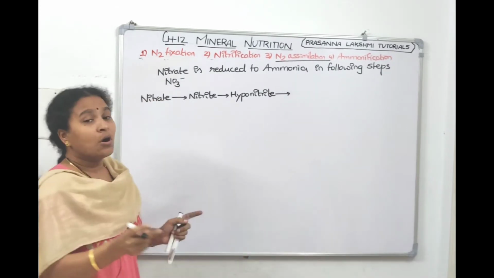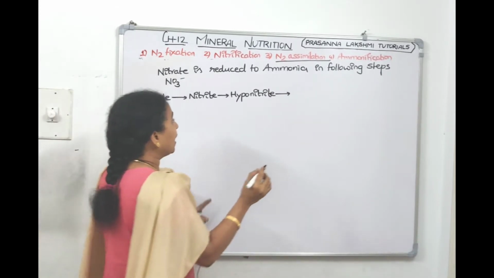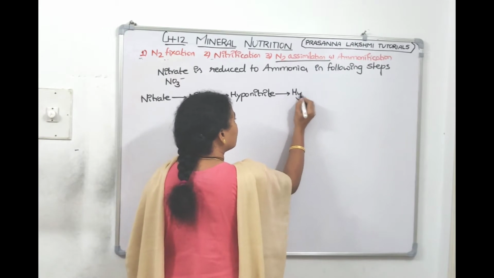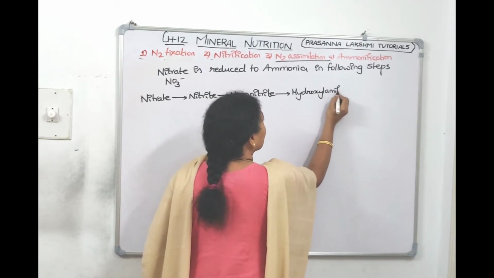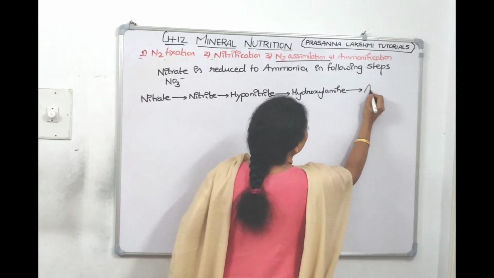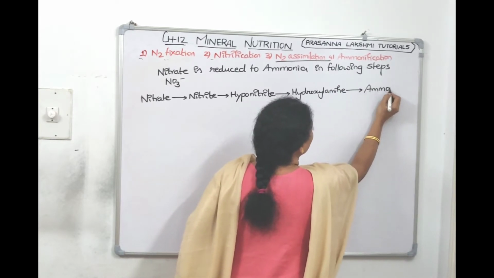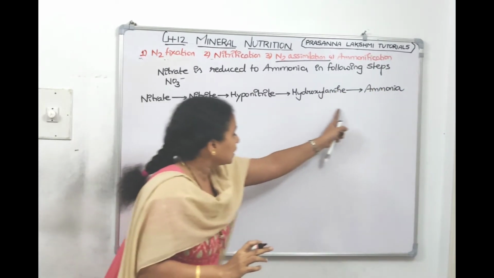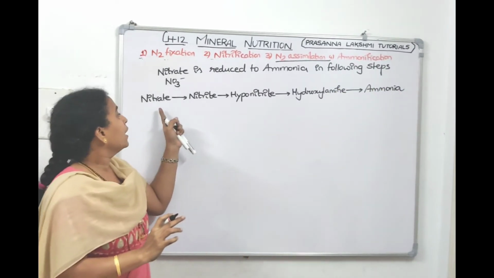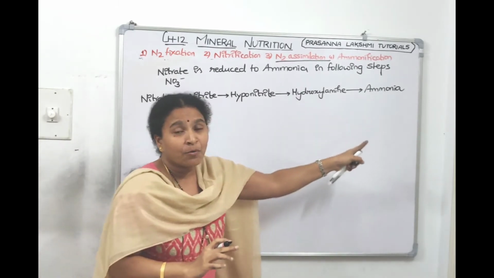Hyponitrite reduces to hydroxylamine. Hydroxylamine finally reduces to ammonia. This is the process of conversion of nitrate to ammonia.